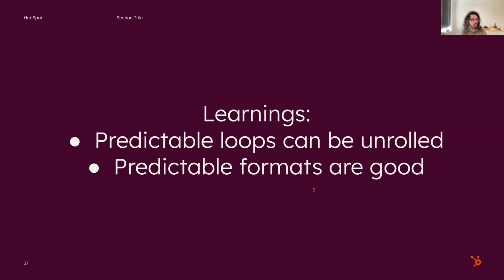So this is called loop unrolling, right? Loops that have predictable paths can be unrolled. And this is why predictable formats are good. If you have a file format where things are fixed length or you know the length of things beforehand, so you don't have to scan through the file, stuff like this allows you to do optimizations when you're reading the file.